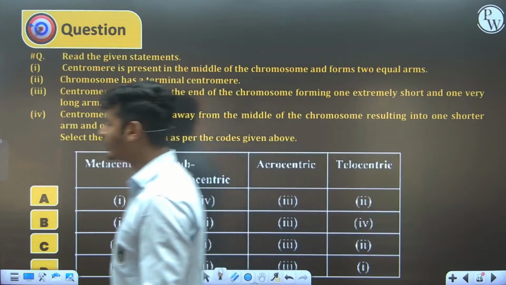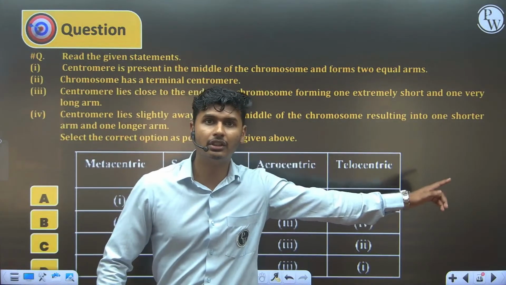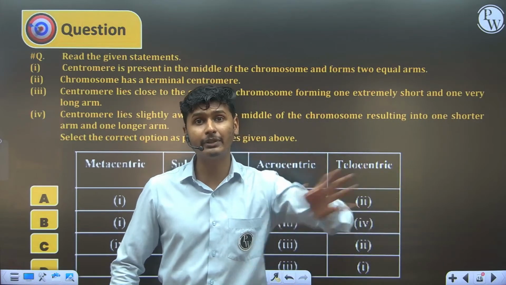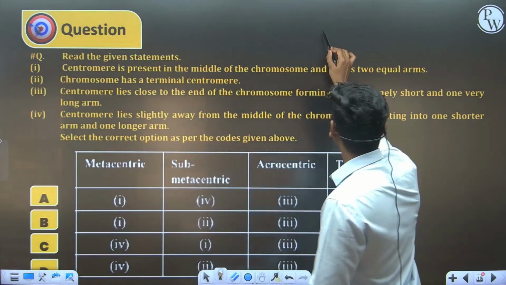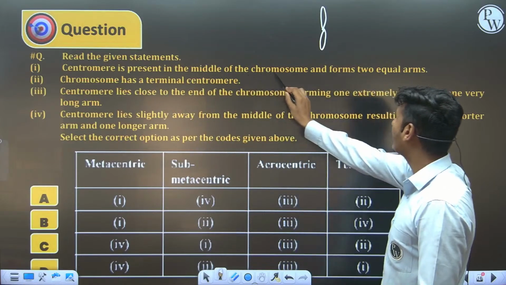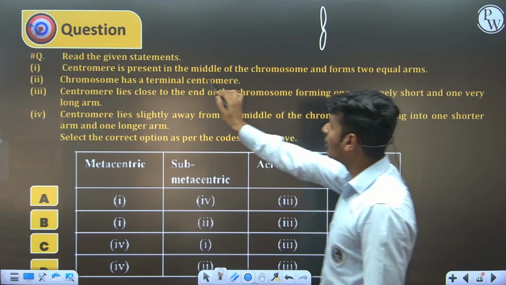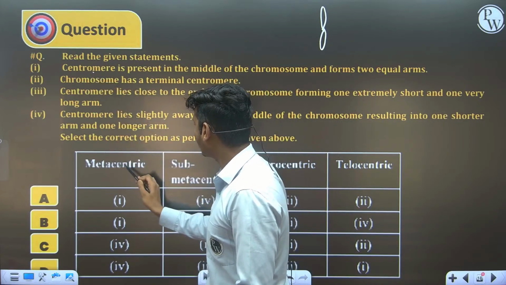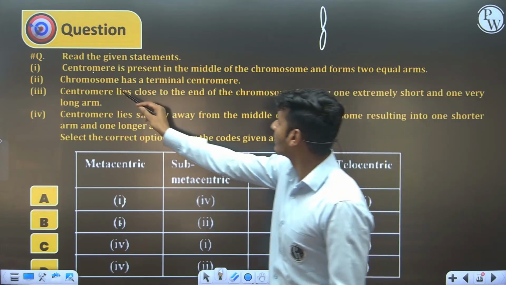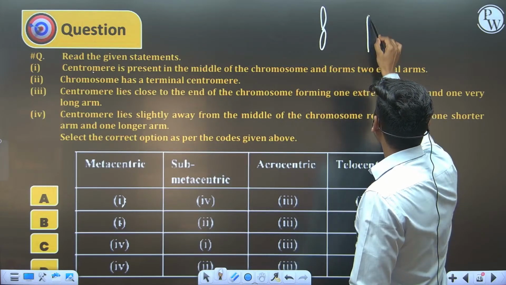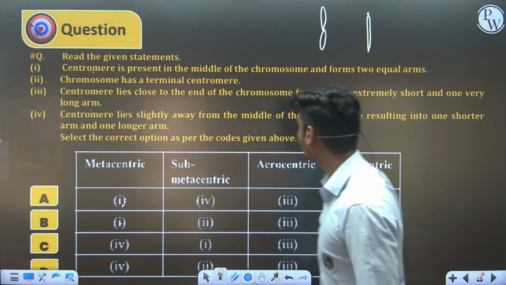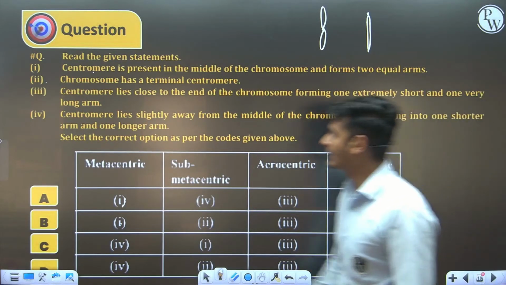Next question in front of you. This is on the basis of chromosomes. You know metacentric chromosome, submetacentric chromosome, acrocentric chromosome, telocentric chromosome. Metacentric chromosome means a centromere at the middle. So the first point says the centromere is present in the middle of the chromosome, so it is metacentric. Two options are there, A and B. There is confusion. Now the second point says the chromosome has a terminal centromere. If the centromere is at the terminal position, it is known as telocentric. It means 2 belongs to telocentric. Telocentric 2 is the correct answer.